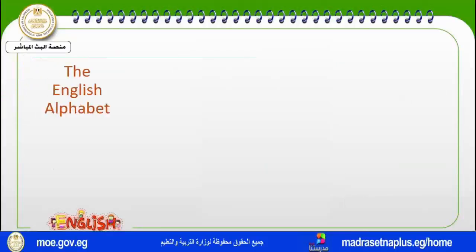After we read two stories, Tom's story and Leo's story, now let's talk about the English alphabet. The English alphabet is 26 letters from A, B, C, D until you reach the end. The English alphabet has consonants and vowels.